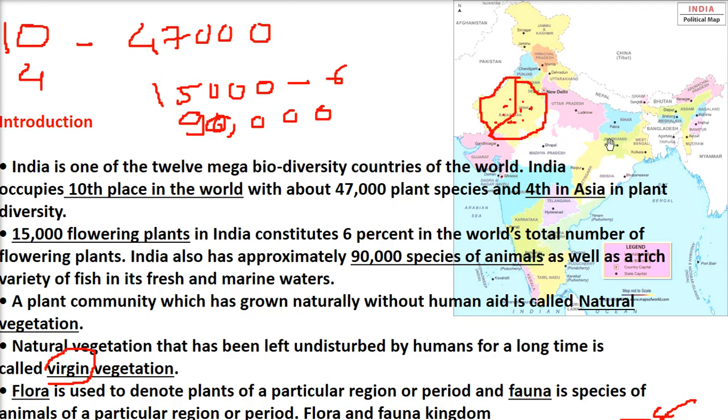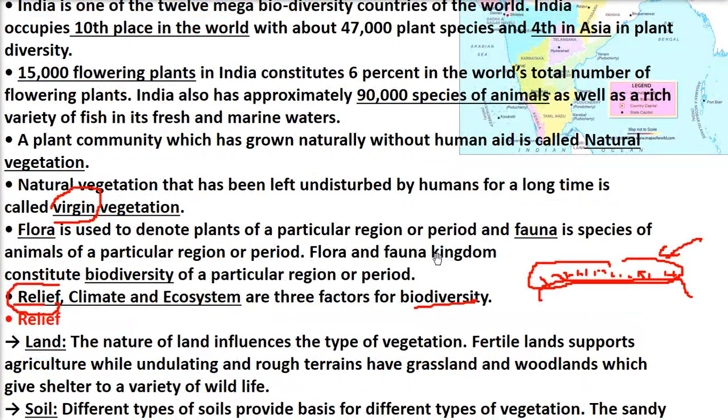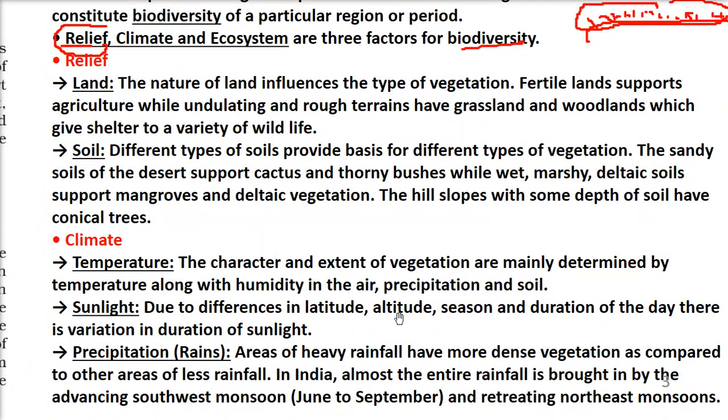Some places get a lot of sunlight, like this central region, but here sunlight is quite less. Plants grow because of sunlight, because chlorophyll is there, and they take nutrients from the soil, right? So there are differences in the latitude, altitude, season, and duration of the day. In the cold area the duration of the day is quite small, so the sunlight is less. But in other places where sunlight is quite high, you'll get different kinds of plants and of course animals.